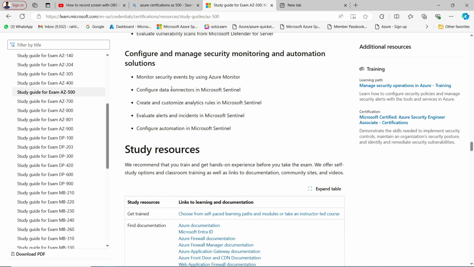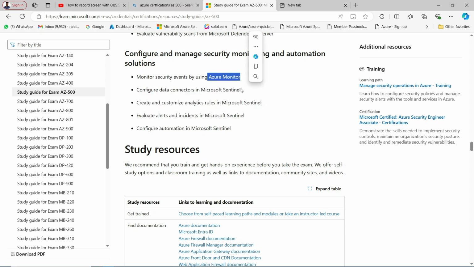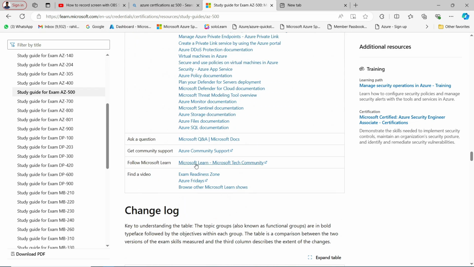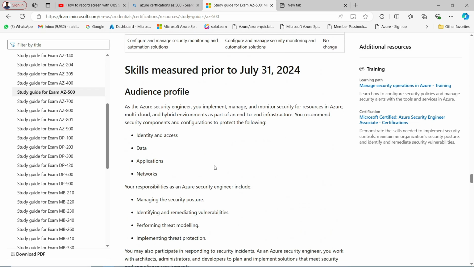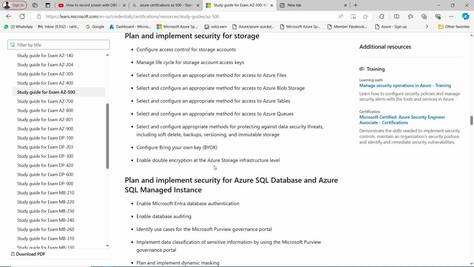Then we have configure and manage security monitoring and automation solutions. Monitor security events by Azure Monitor, that is really common. Azure Sentinel, as I already mentioned, again Sentinel. So you should know the working of Azure Sentinel. Azure Monitor you can skip, it is just a little part. If you skip this, that is not a big deal. Just focus on Azure Sentinel or Azure Security Center. Now we have a lot of things in this particular page. You can ignore these things. Just focus on what we have discussed till here.